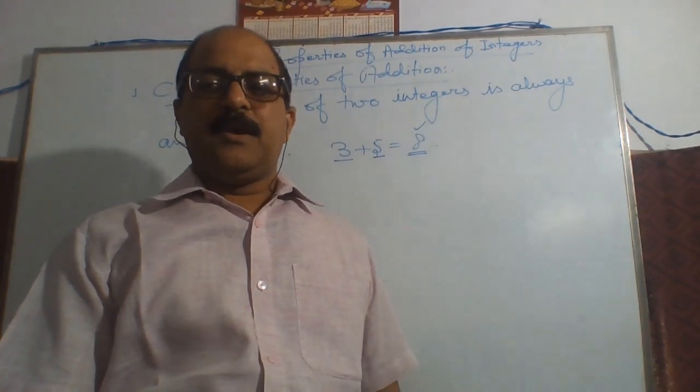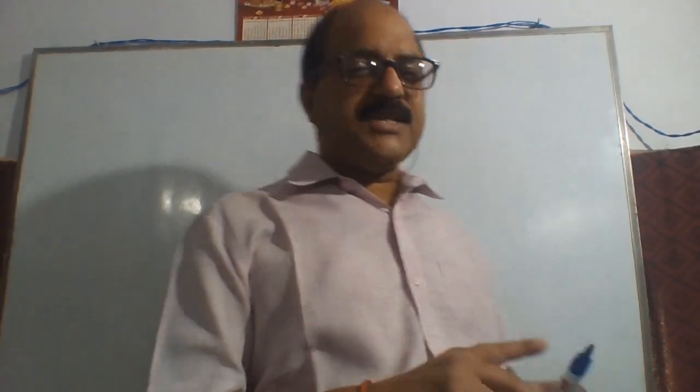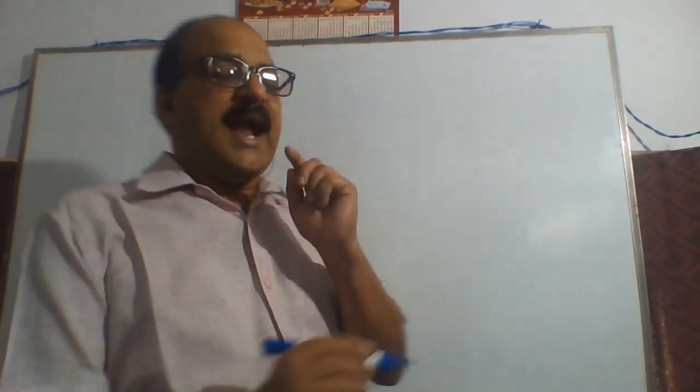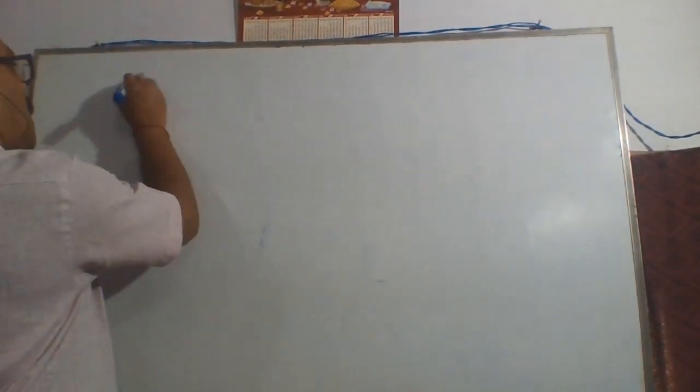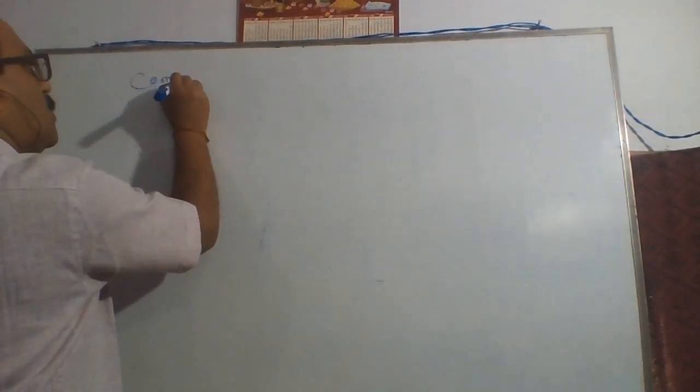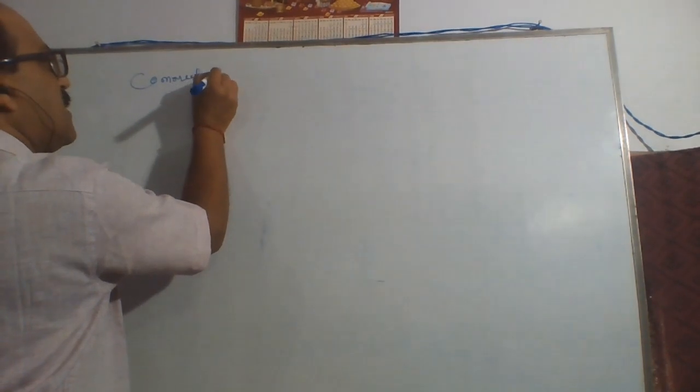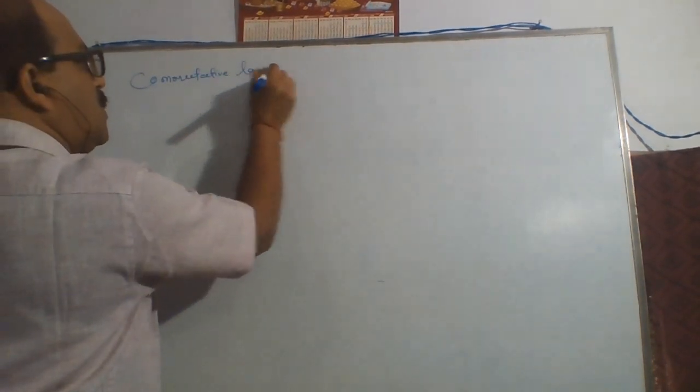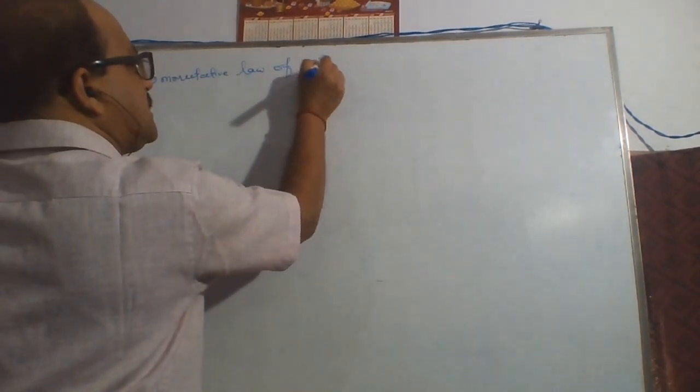Now next is the commutative law of addition.